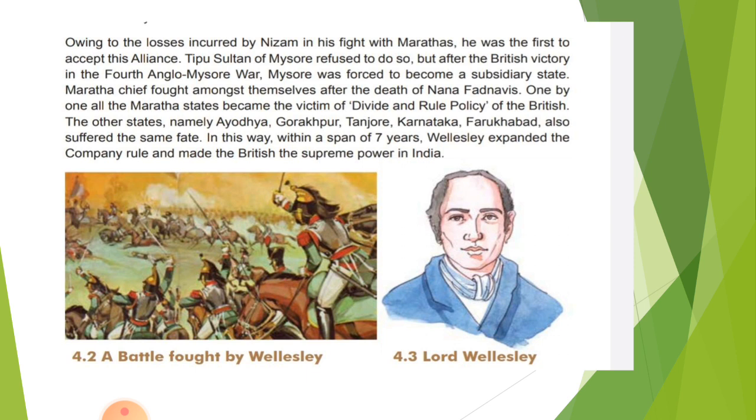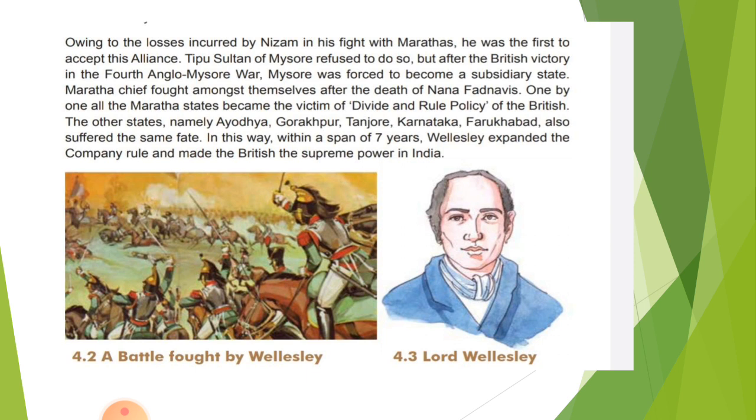Tipu Sultan was known as the Tiger of Mysore, and he refused to accept this. The company had to join hands with the Marathas and the Nizam to defeat Tipu Sultan, and Tipu did not win against their combined forces and had to accept the treaty. This British victory came in the Fourth Anglo-Mysore War, and Mysore was forced to become a subsidiary state.